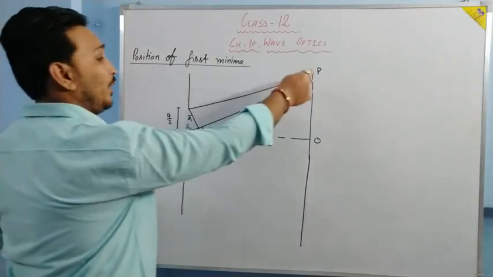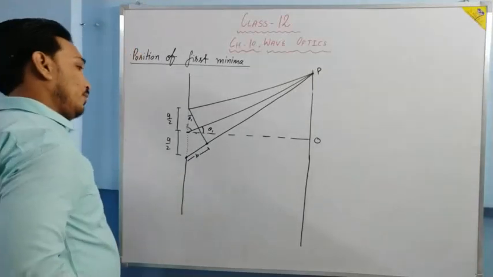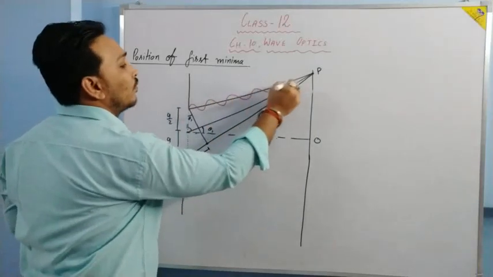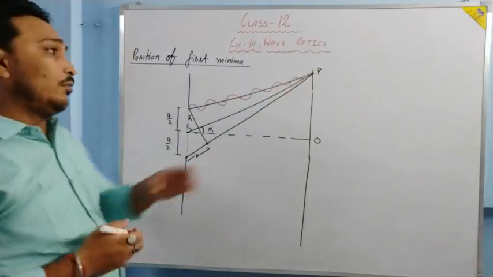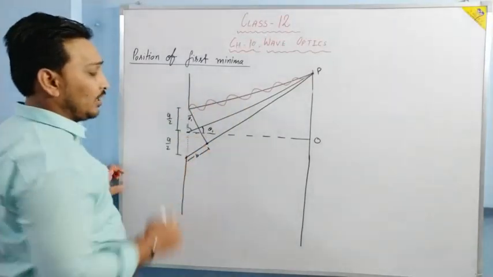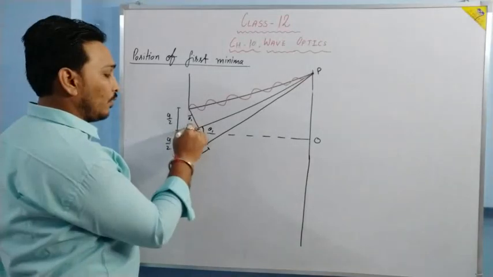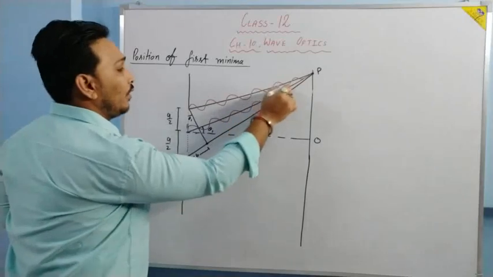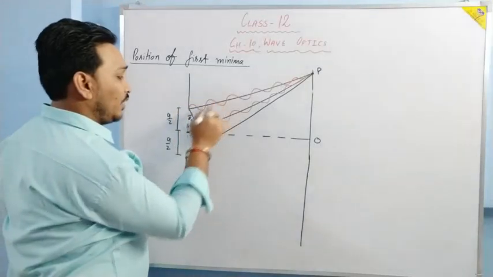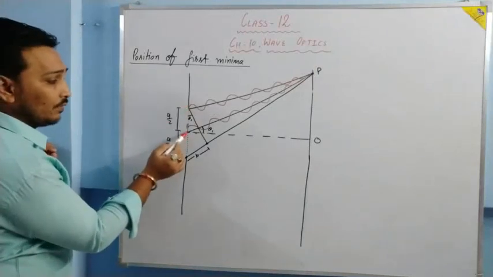Now what we have to do? We have to make a minimum over P. We will start from this point. The wave will go like this. If we want that minimum is formed over here, the intensity of this wave will be cancelled by another wave. So the other wave will go from this point, like this. Now just see, the path difference between this wave and this wave is this much.